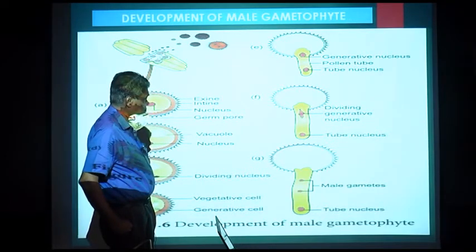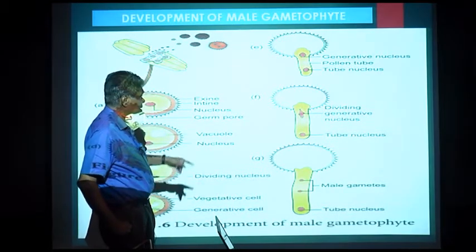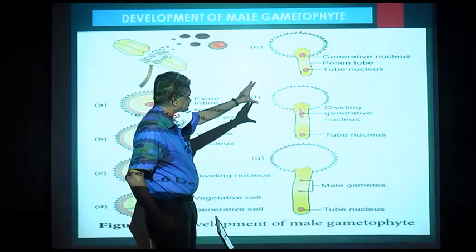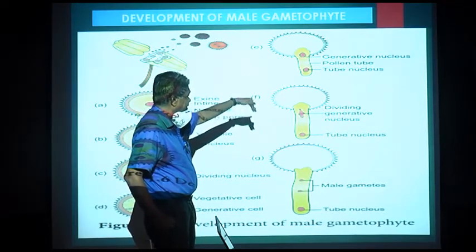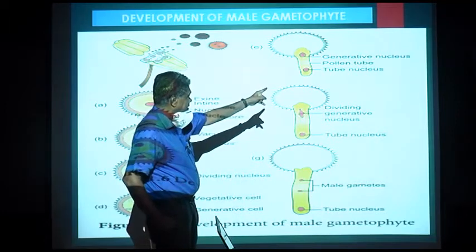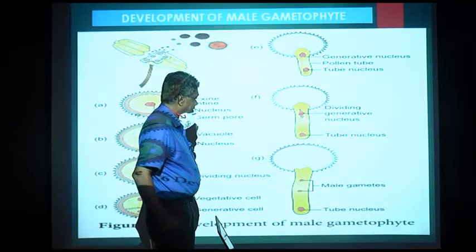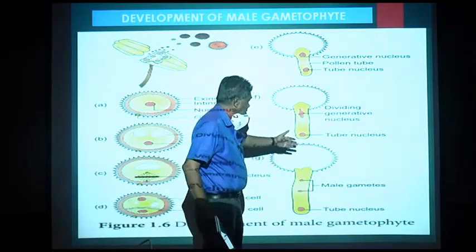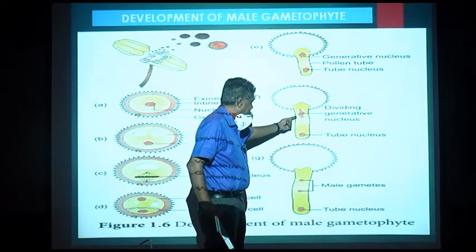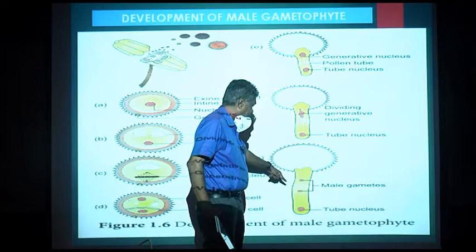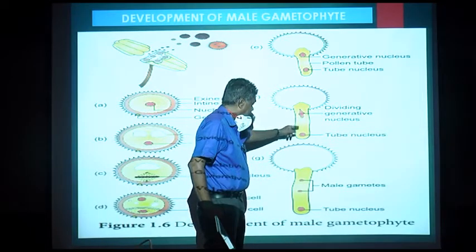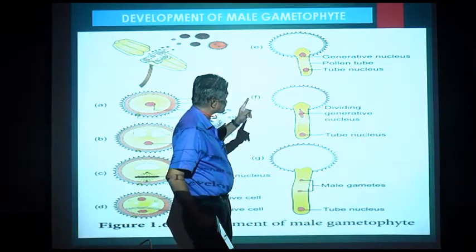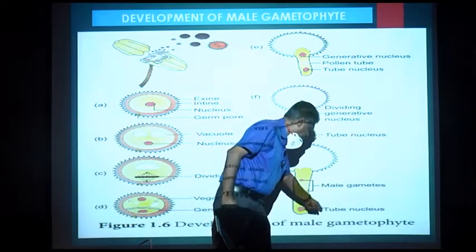Now the generative cell loses the wall or membrane and free nucleus is inside, and it divides into two, one tube nucleus and one generative cell. The generative cell divides into two male gametes, and the other nucleus forms tube nucleus.